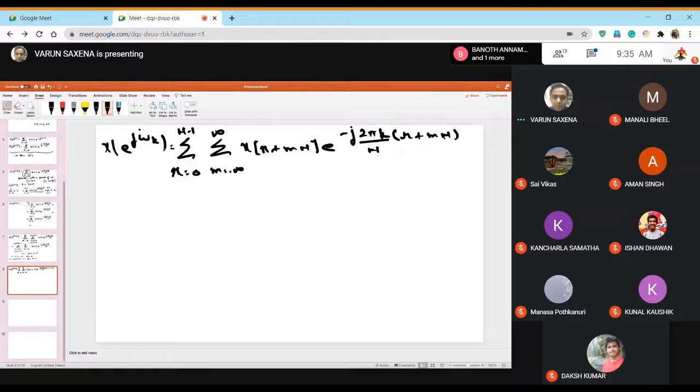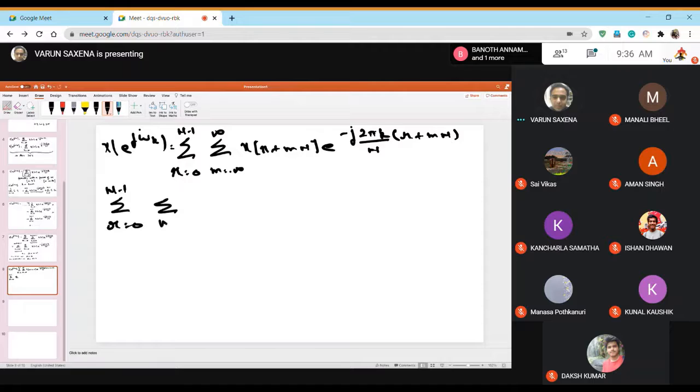Okay. Now let's take care of the exponential term first. So this becomes r equal to 0 to N minus 1. You'll see that this would automatically become periodic in r.